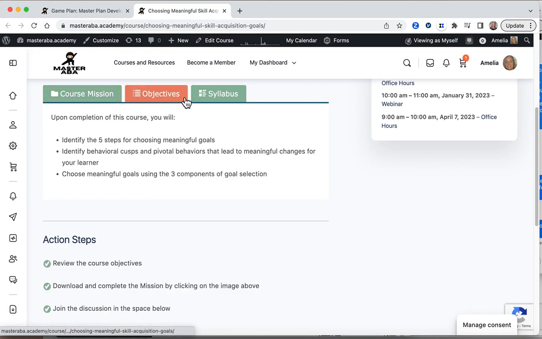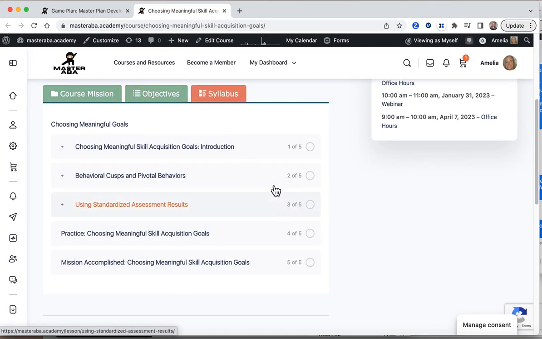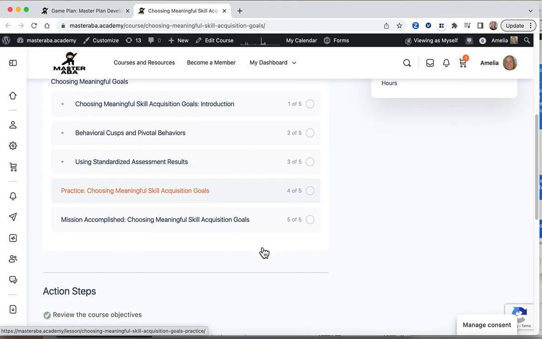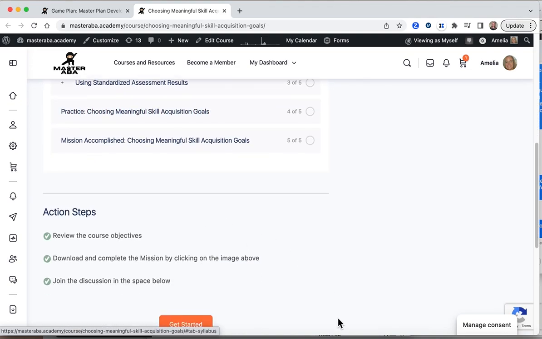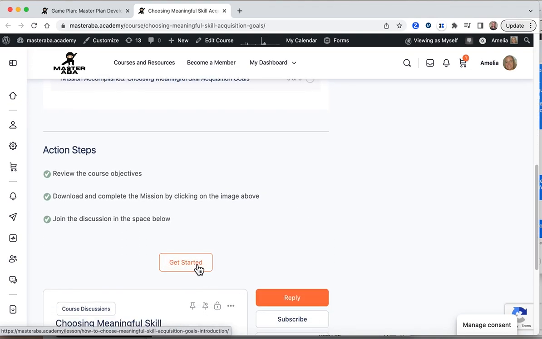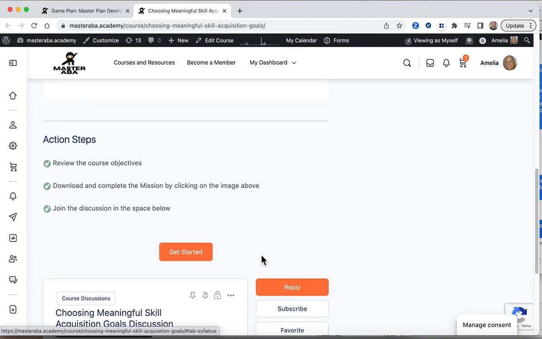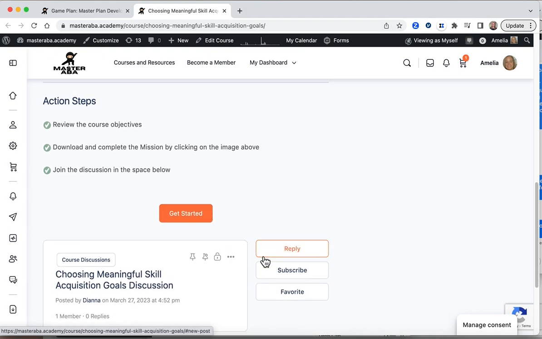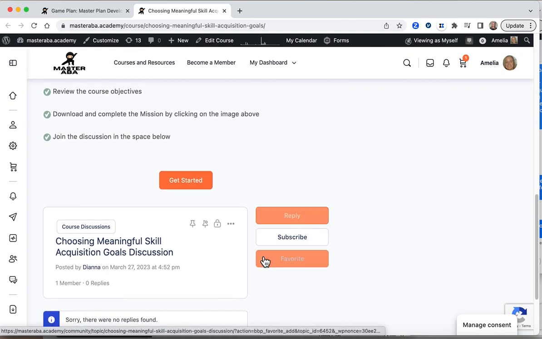There are also course objectives and the syllabus. So you can click on any one of the lessons to jump in. There's also action steps for every course. If you prefer, you can just click the Get Started button, and that will take you to the first lesson in the course. You can join in the course discussion.